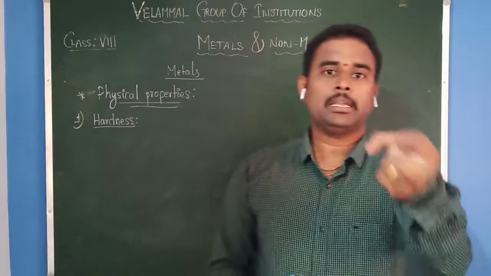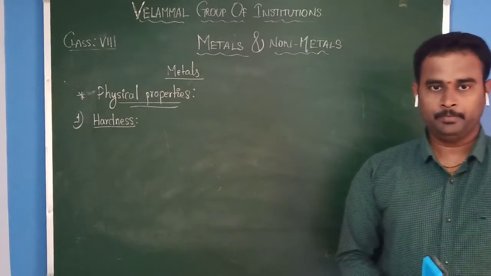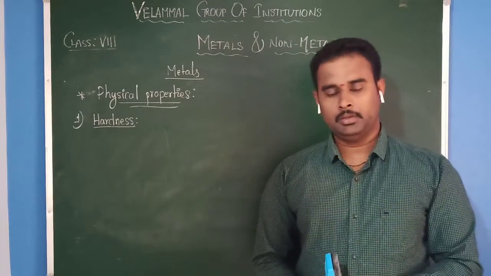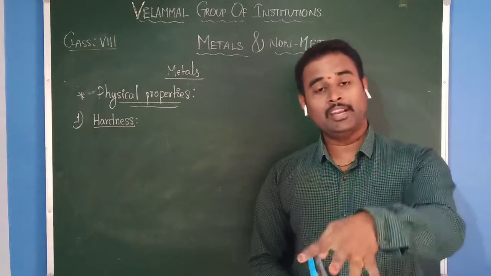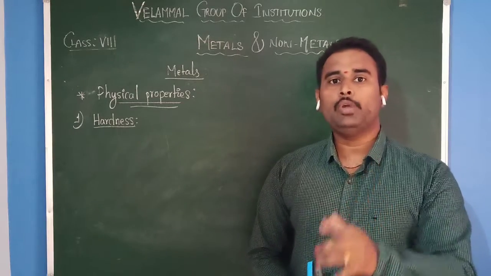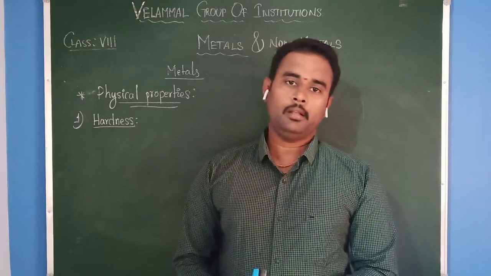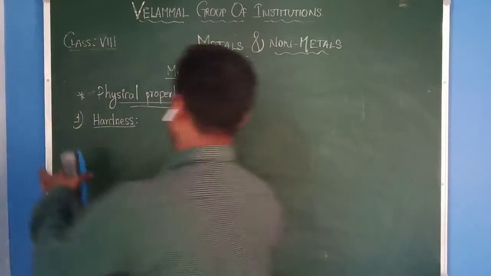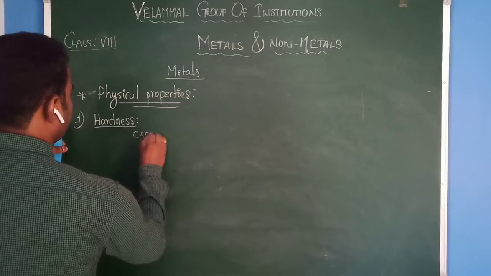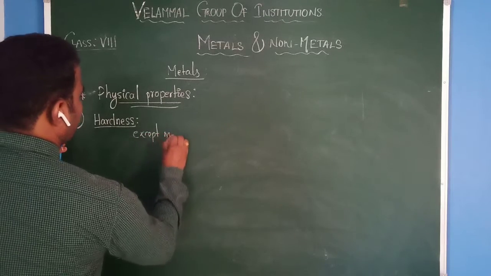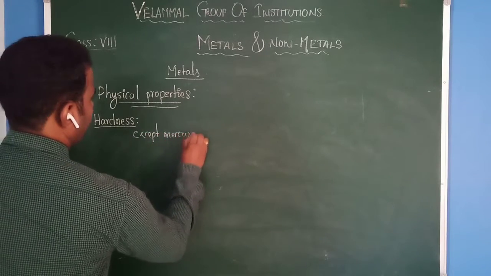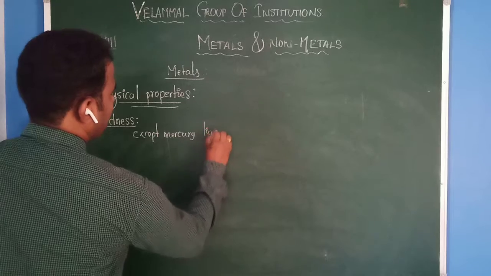Usually all metals are solid in nature. You can see any type of metal, all metals are solid in nature except only one metal, that is mercury, which we can see in a clinical thermometer, because it is liquid in state.